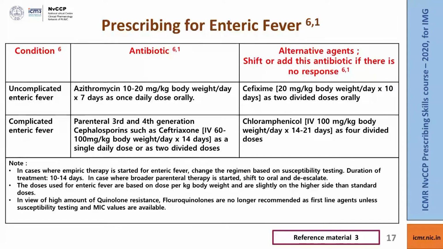You should also note that the doses used for enteric fever are based on dose per kg body weight and are usually on the higher side than the standard doses. So, when you are rounding off, you should round off on the higher side. For example, if the patient requires 600 mg of one drug and the preparation is only available in 500 and 750, then you should use 750 mg and not 500 mg. Also, in view of the high amount of quinolone resistance in India, fluoroquinolones such as ciprofloxacin are no longer recommended as first line agents unless you have facilities to test for their MIC values and susceptibility patterns.